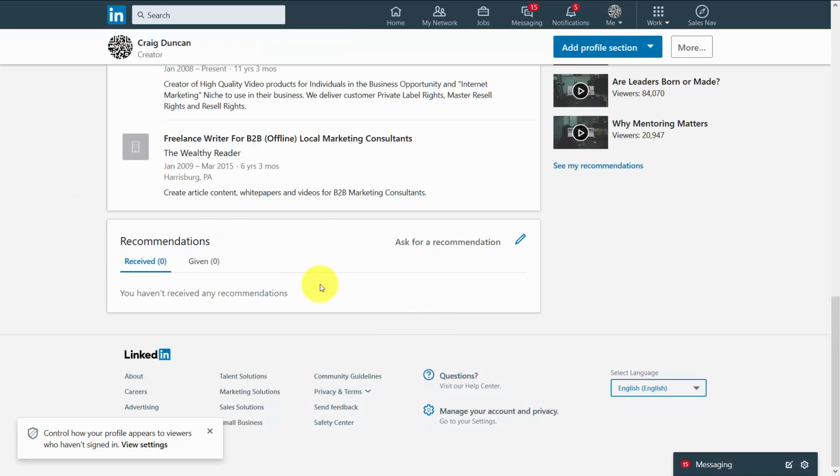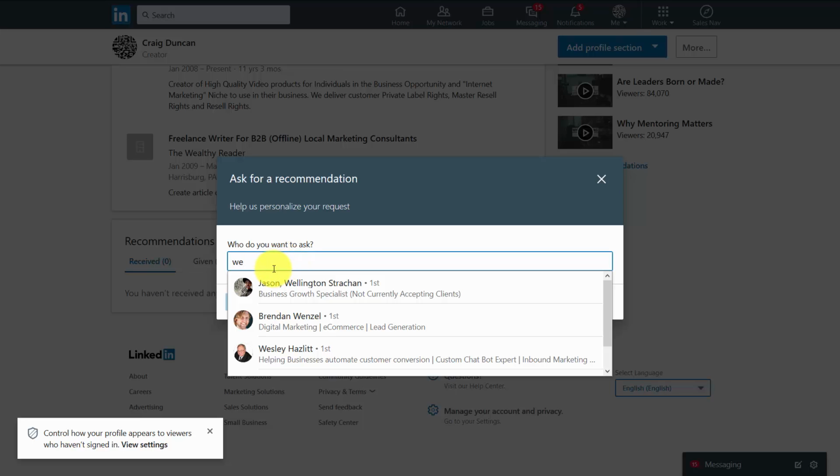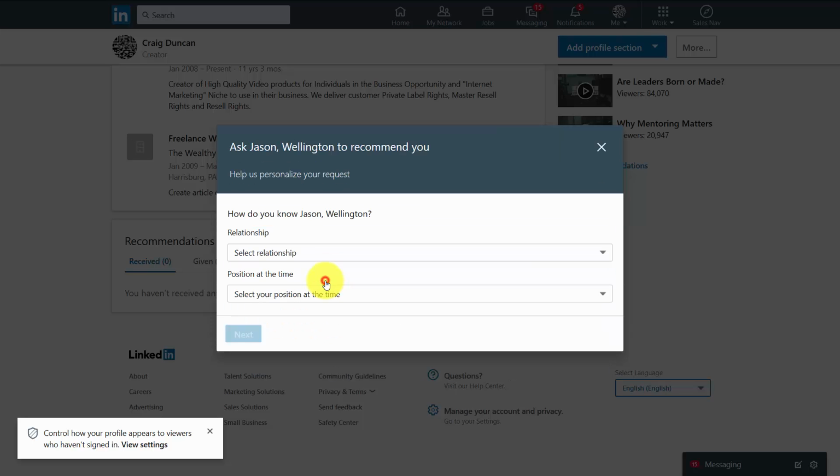The other thing we can do is get recommendations. We want to have recommendations relevant to the kind of people that we are looking to target based on keywords that we want to use. And so what we can do here is ask our first level contacts to give us recommendations, and we can write their name in this area. As we start writing them in, you'll see your first level contacts come in, and you'll be able to write them a note based on something that you've had in terms of interaction.